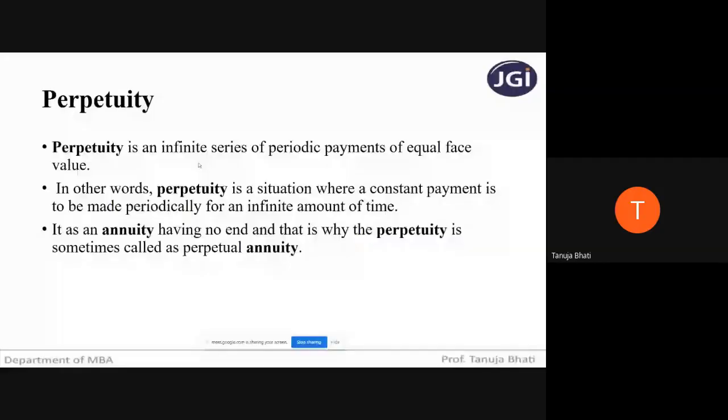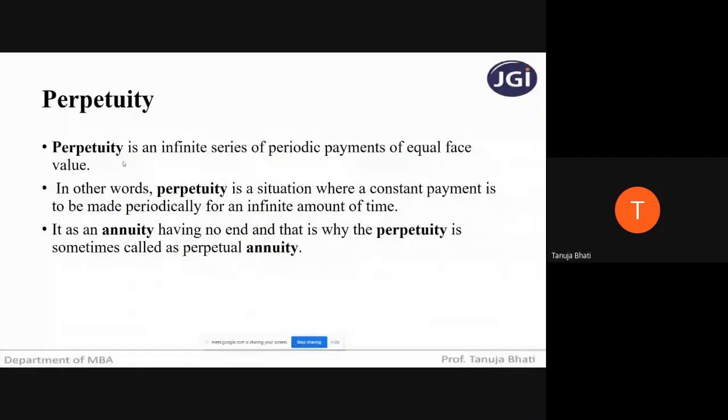So it is an infinite series where the number of periods is not specified, and it is called perpetuity. Perpetuity is the same as annuity, students, no difference. The only difference is that in annuity you know the specified number of years for which you will be receiving the payment, but in the case of perpetuity it is an infinite series of periodical payments.